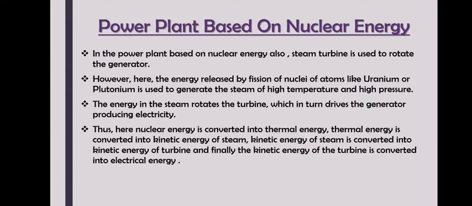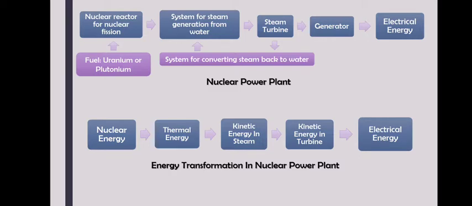So we know nuclear energy to thermal, that is heat. Then this heat heats up the water, becomes kinetic energy of steam. Then this kinetic energy of steam moves the turbine, so it becomes kinetic energy of the turbine. And then finally, because the kinetic energy of turbine is there, it rotates the generator and generates electric energy. Followed, students? Here you can see how this power plant will look like.